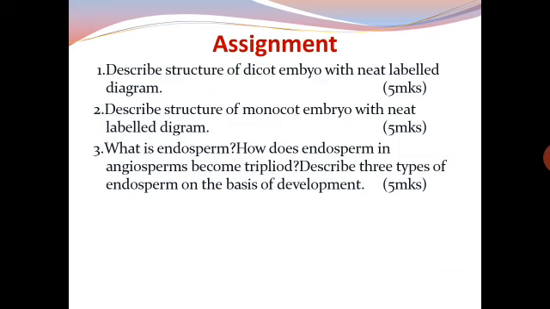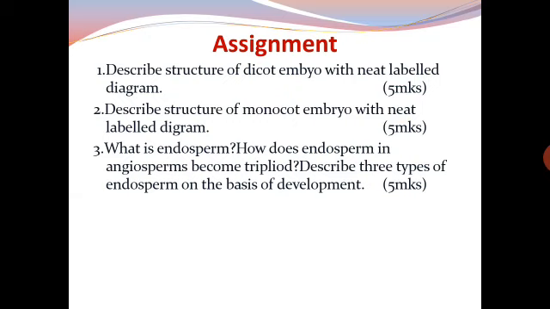And these are the assignment questions. Describe the structure of dicot embryo with a neat labelled diagram. Secondly, describe the structure of monocot embryo with a neat labelled diagram. So these two diagrams along with the explanation are very important. Both the dicot embryo and the monocot embryo diagram with the description are to be practiced for